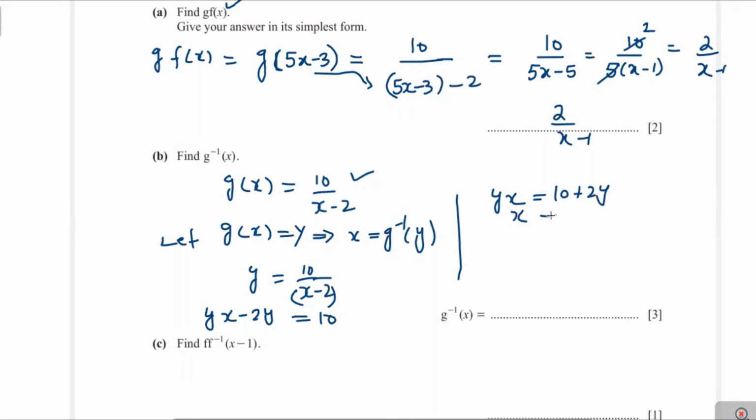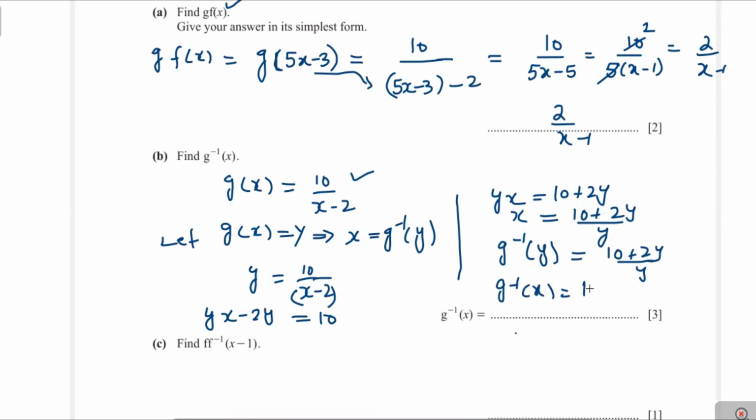And then x will be equal to 10 plus 2y over y. Now you can write it as x is here g inverse of y. Now we write it as g inverse of y equal to 10 plus 2y over y. Now we replace y with x. Therefore, g inverse of x becomes 10 plus 2x over x. And this is the answer.